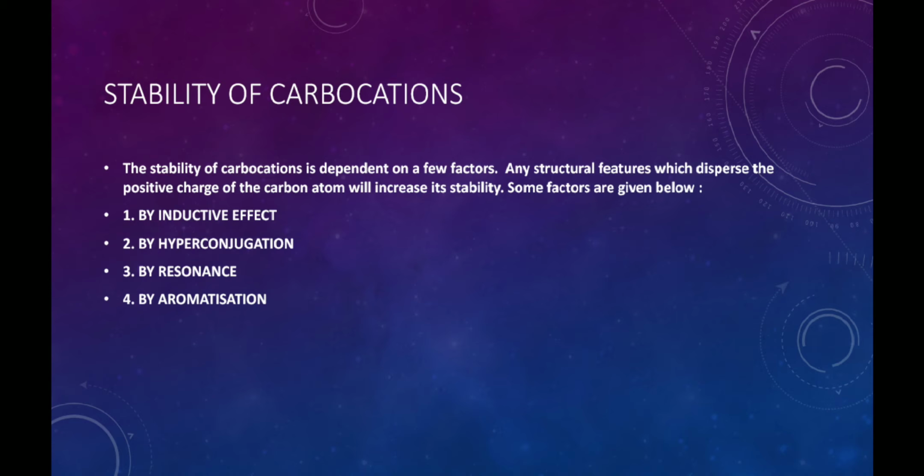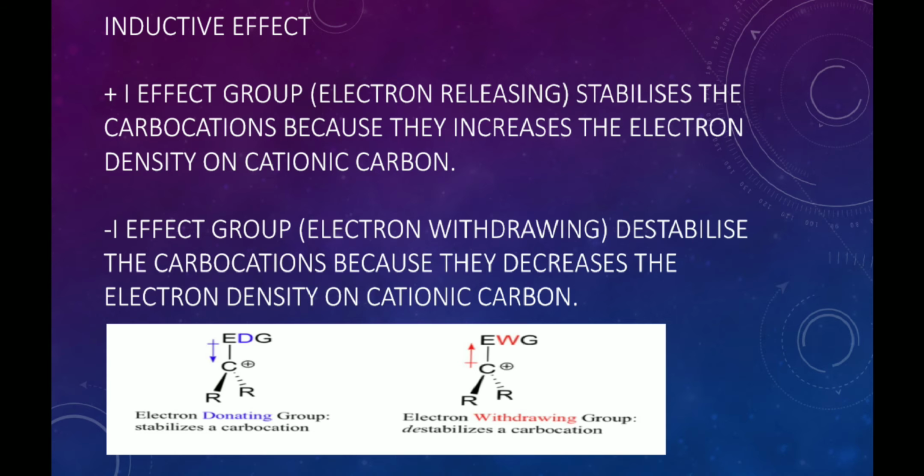Now, the stability of the carbocations. The stability of the carbocations depends on a few factors. We all know that any structural feature which disperses the positive charge of the carbon atom will increase its stability. Some important factors are given. The first one is the inductive effect, the second one is the hyperconjugation, the third one is the resonance, and the fourth one is the aromatization. We first take inductive effect.